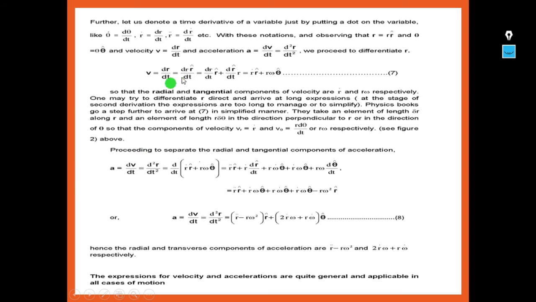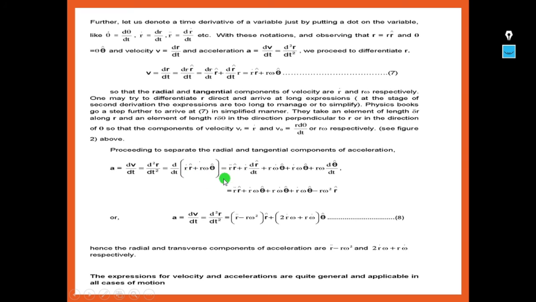So proceeding to separate the radial and tangential components of acceleration, again we have to differentiate this equation 7. So a is equal to again dv by dt, that means d square r by dt square, which in turn can be written as d by dt of this velocity, r dot r cap plus r omega theta cap.